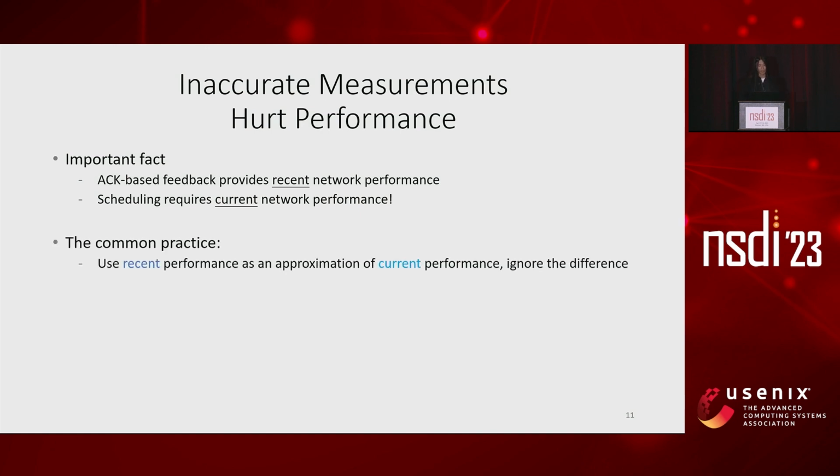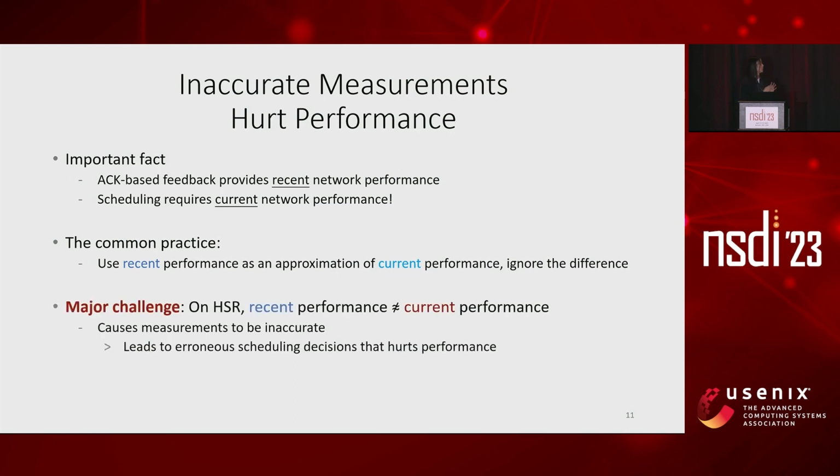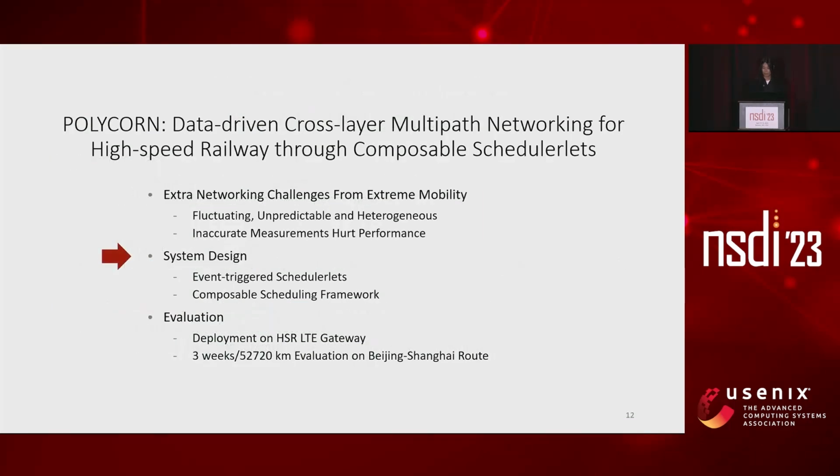The common idea is to assume that the network varies slowly, so we could safely use the recent performance to approximate the current performance. However, this idea does not work on HSR, and in fact, we identify this as a major challenge of designing multipath schedulers or many other network optimizers on HSR. Okay, so given the challenge, what is our solution?